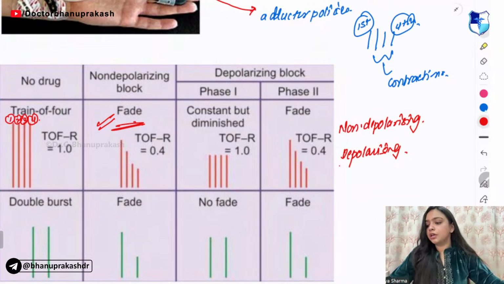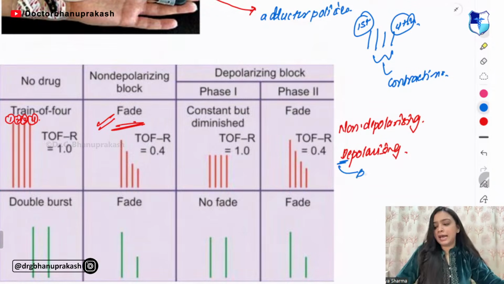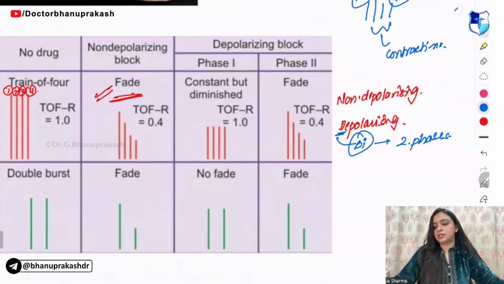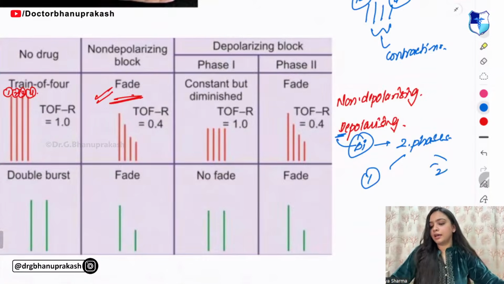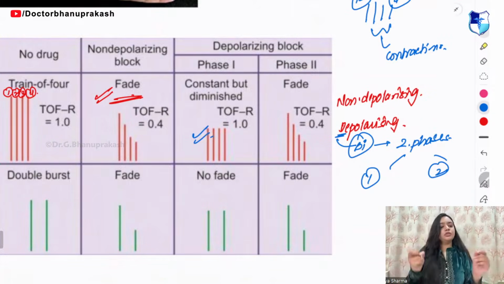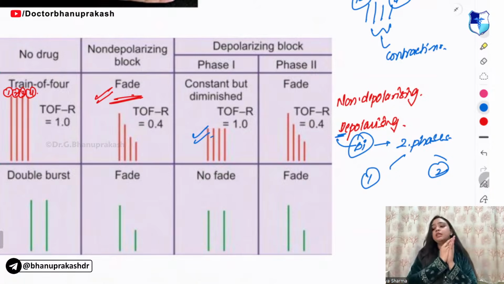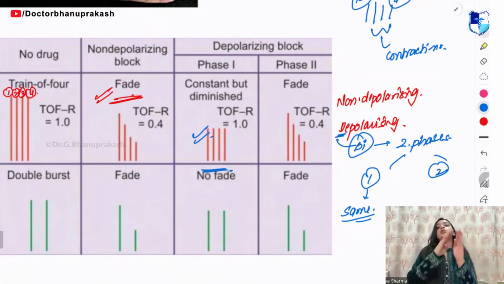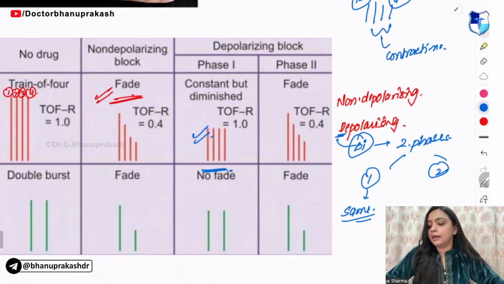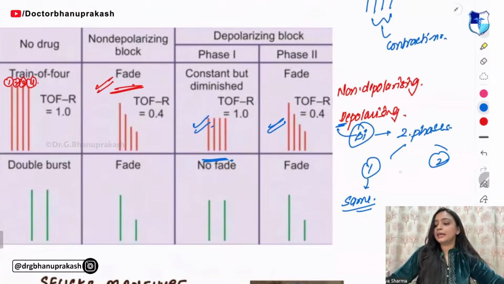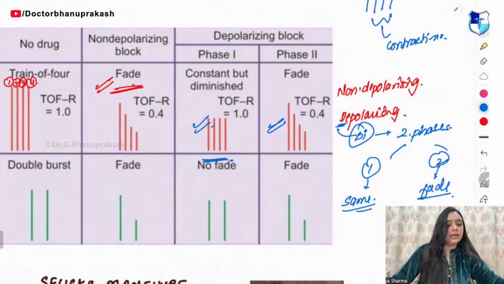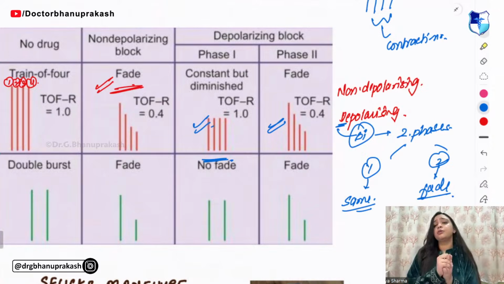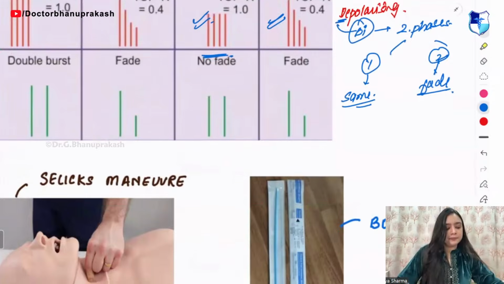And in the depolarizing, remember, D for die. Die means it has two phases, the first phase and the second phase. In the first phase, what are you able to see? You are able to see that everything is the same. Then in the second phase, what are you able to see? That it is fading. In the second one, we are able to see that it is fading, right?